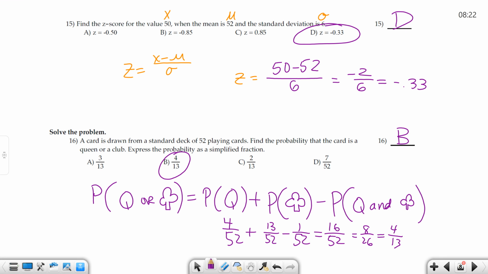So you have to know that something or something else is the sum of the 2 probabilities individually minus the probability that they both happen at the same time, which in this case can happen. Sometimes it cannot happen. They can't both be something, but here they can both be a queen. Or like if you said a queen or a 6, you don't have a 6 and a queen on the same card, but you do have a queen of clubs on the same card, queen and club.